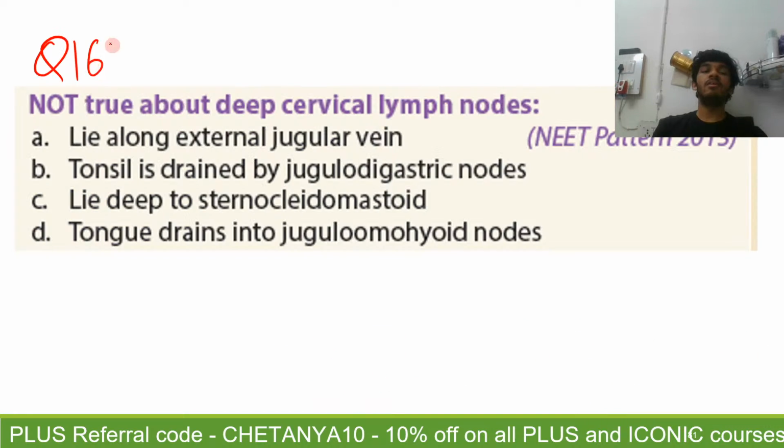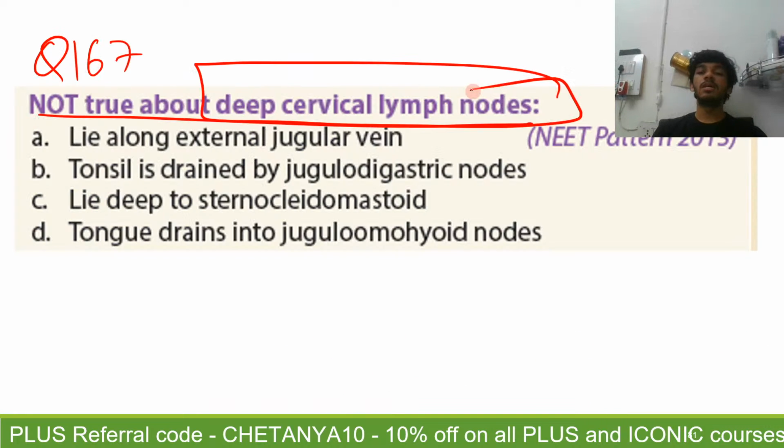Question 167. Which of the following is not true about deep cervical lymph nodes? Easy question.